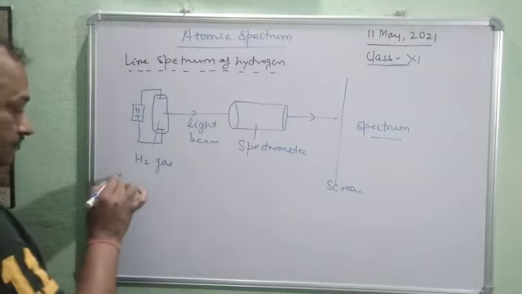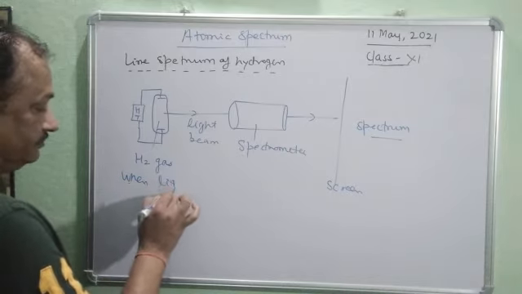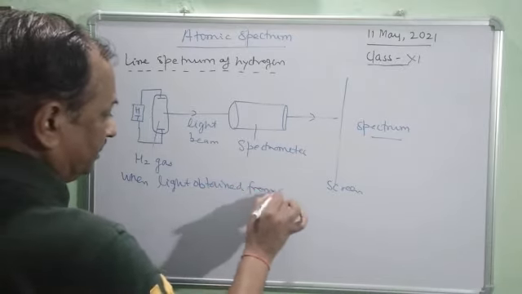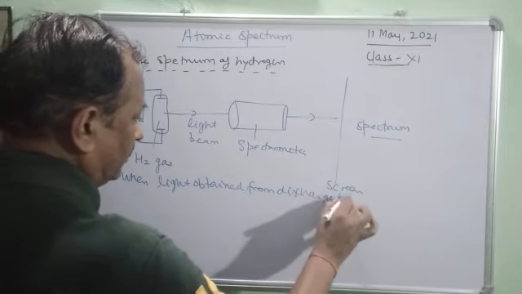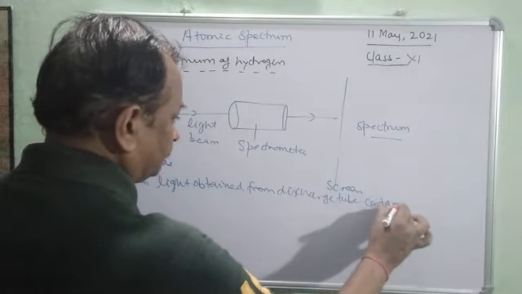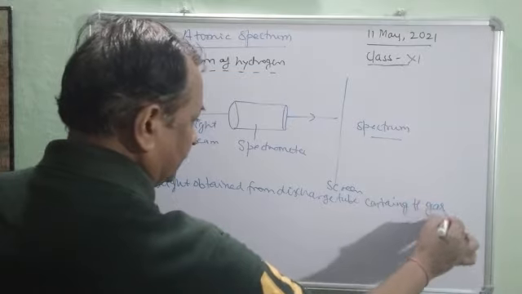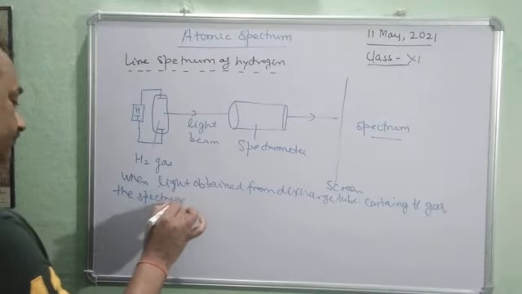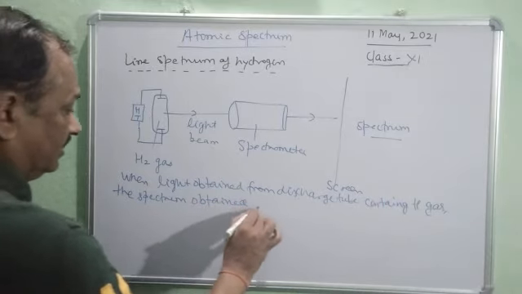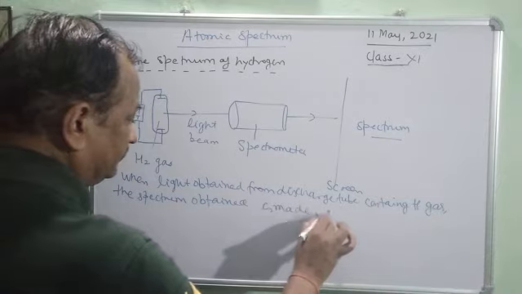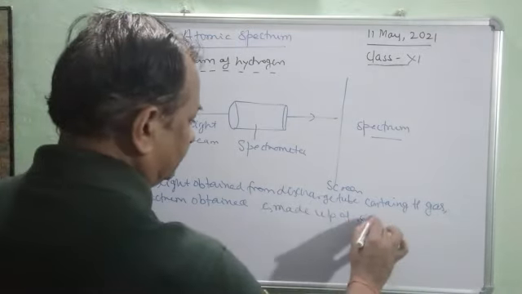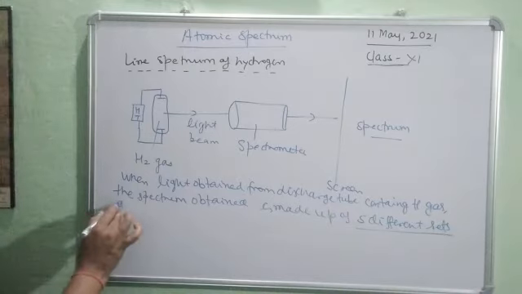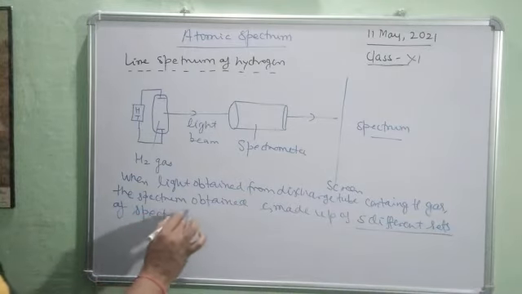So when light obtained from a discharge tube containing hydrogen gas, the spectrum obtained is made up of 5 different sets of spectral lines.